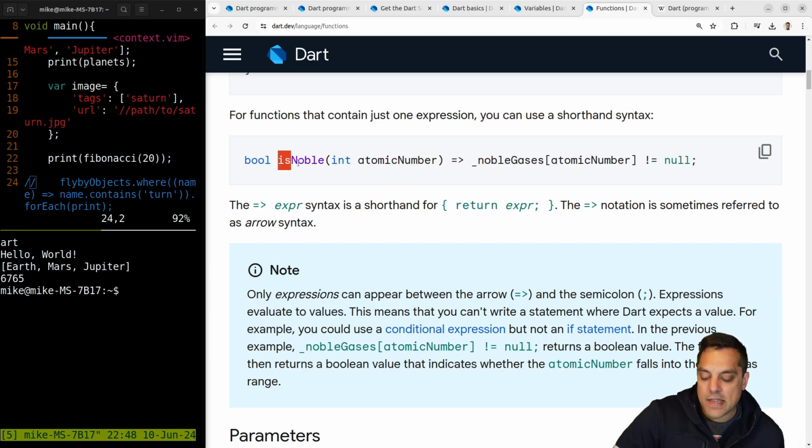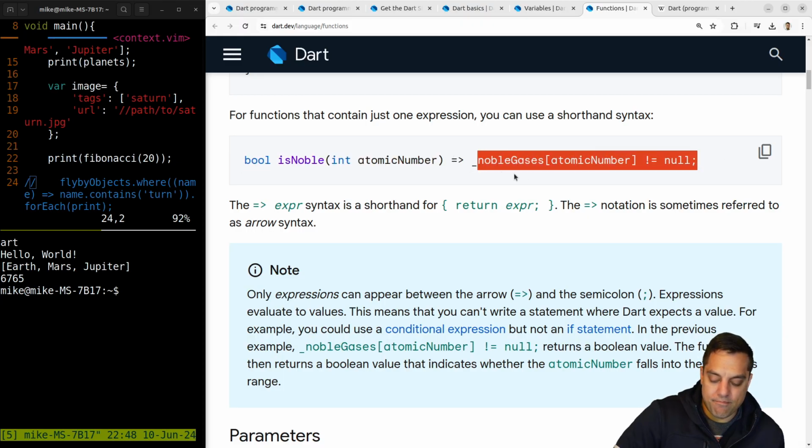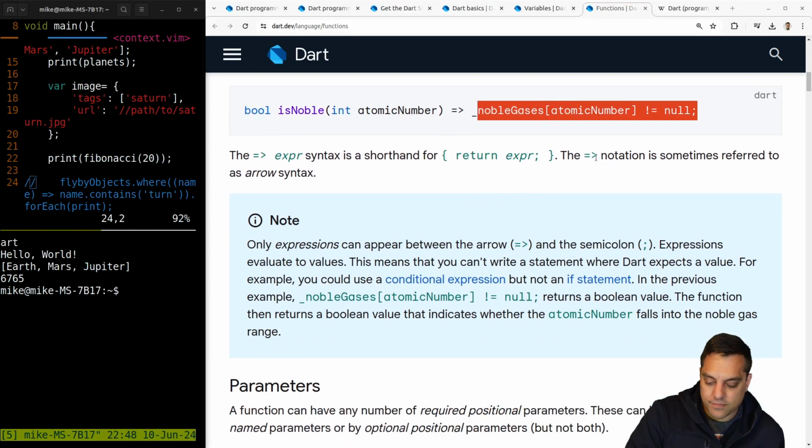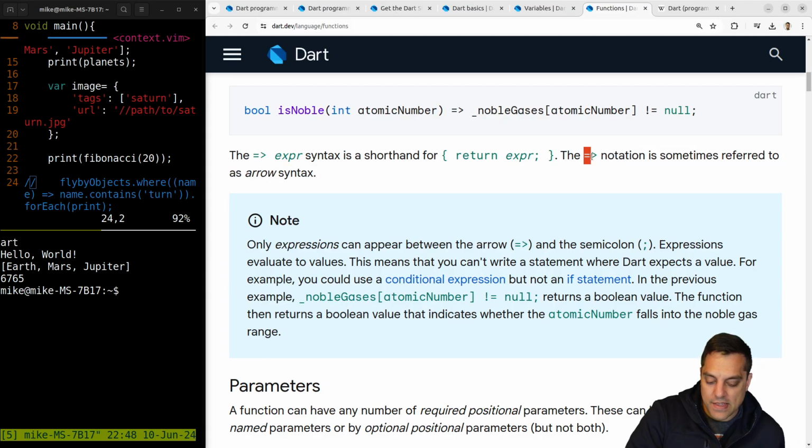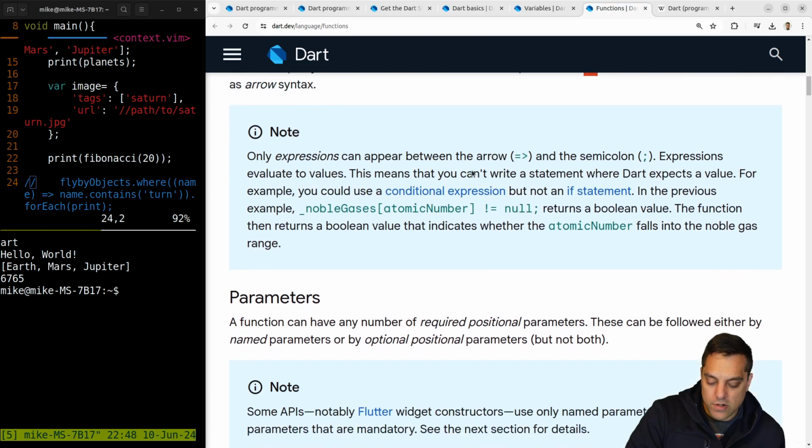These types of things, like this test here, or maybe a predicate function, are useful to have in a language, especially if you're passing functions in as parameters to other functions, right? That's kind of nice here. So the arrow syntax, okay, that's what the equals and the greater than sign are for.